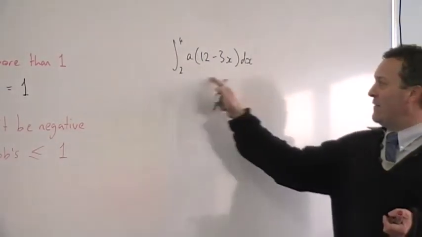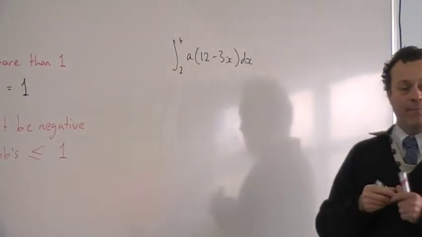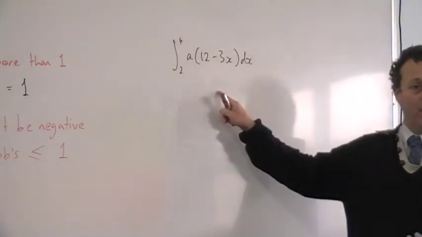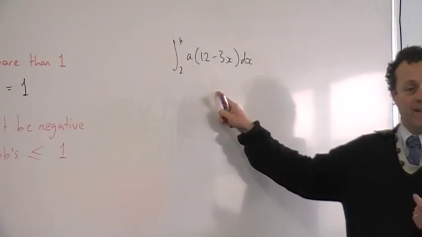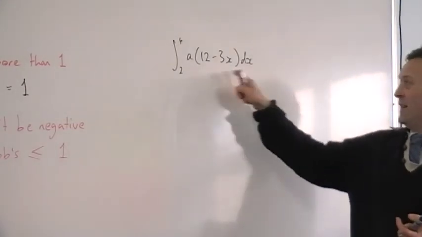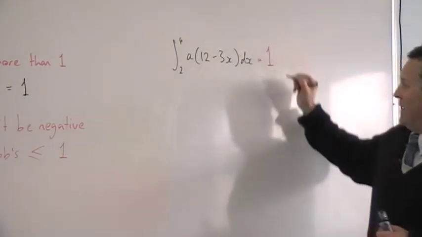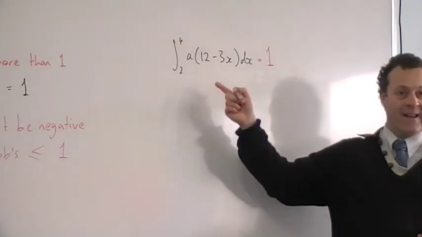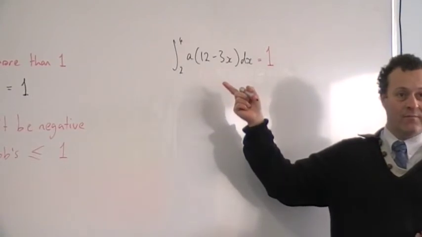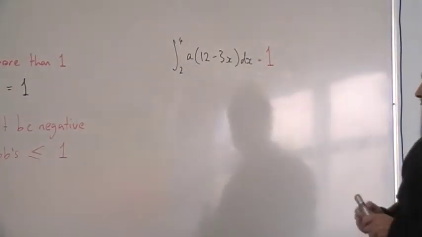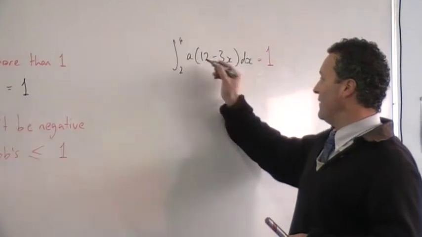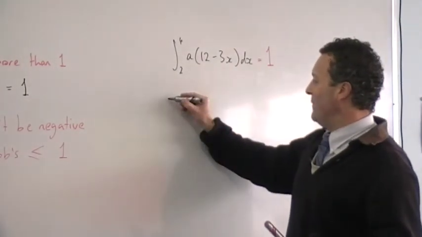So this integral is representing a probability distribution function. If I tell you that, then that tells you that this here equals what? 1. And then the question would be, find A. What does A equal? So if A is a constant, that means I can take it out.